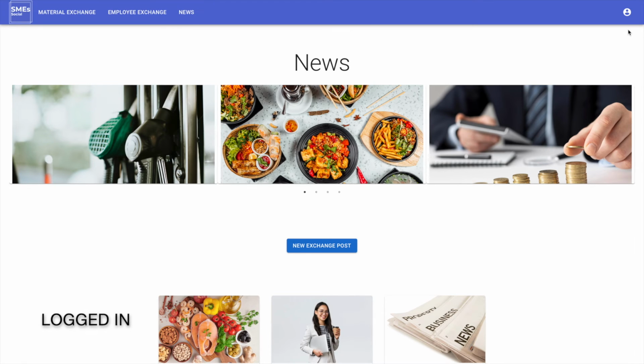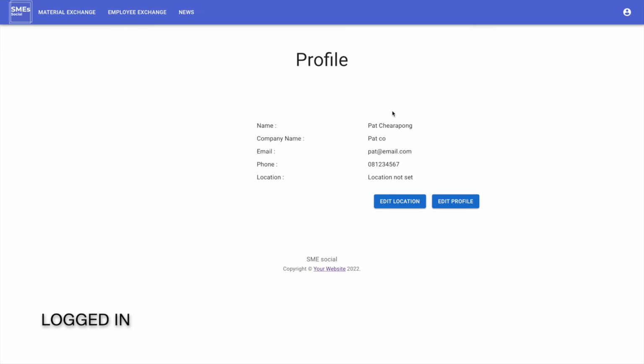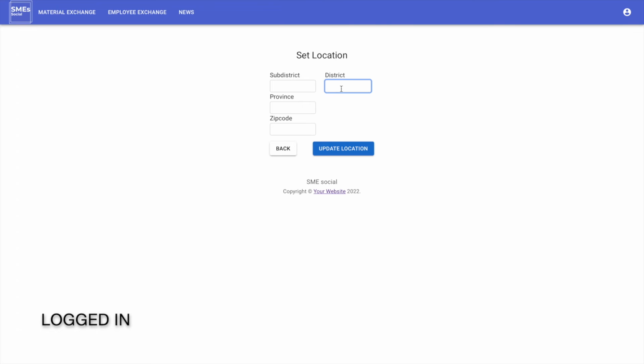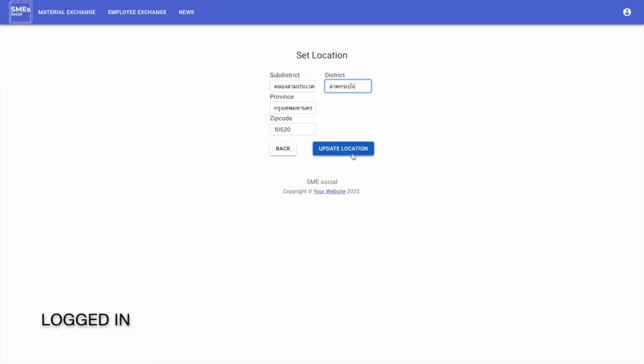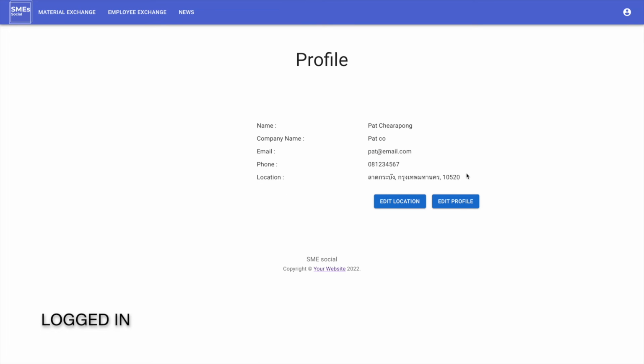When you log in, the profile menu will change to profile and sign out. Now you can check the profile. Currently, when you just register, the location will say that location is not set yet. To set the location, you can go to edit the locations. I will set it at Radkabang and update the locations, and now my location is set up and I can edit the profile.